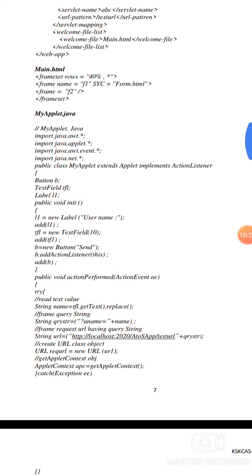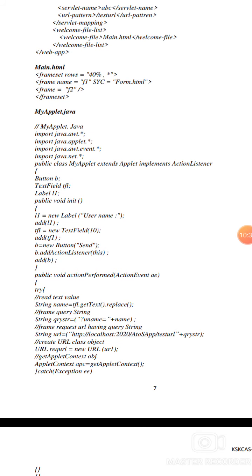main.html: frameset rows equal to 40%, frame name equal to f1, src equal to form.html, frame f2, then close the frameset.